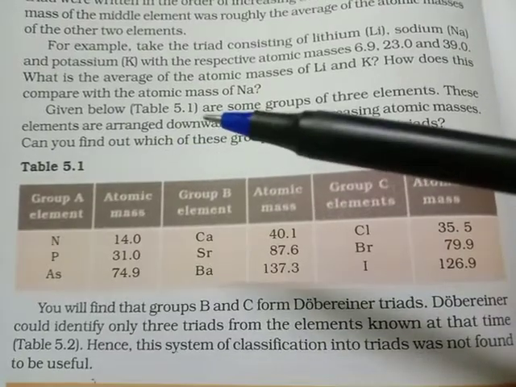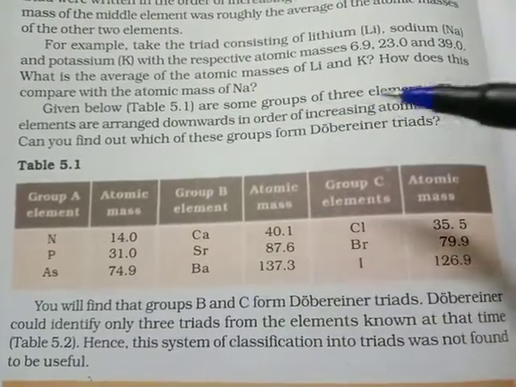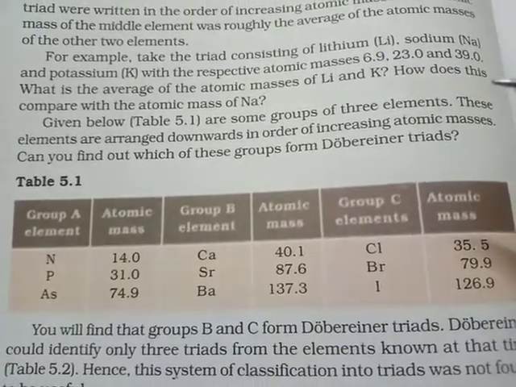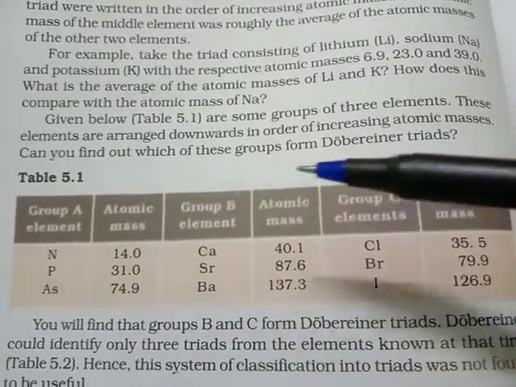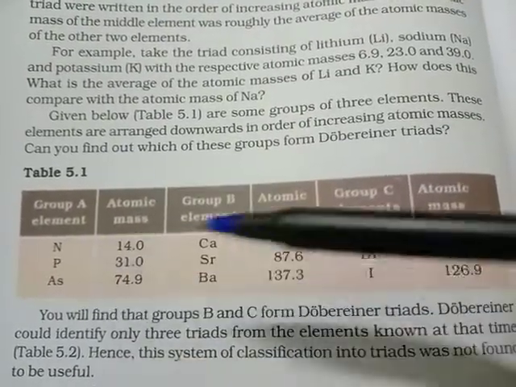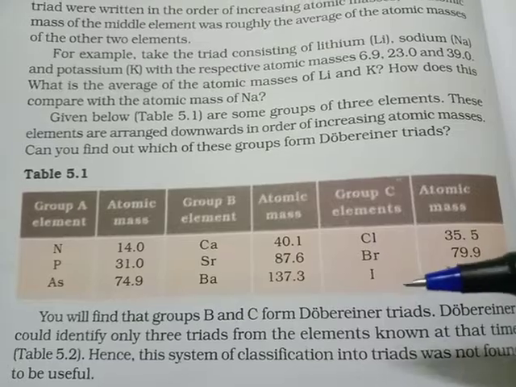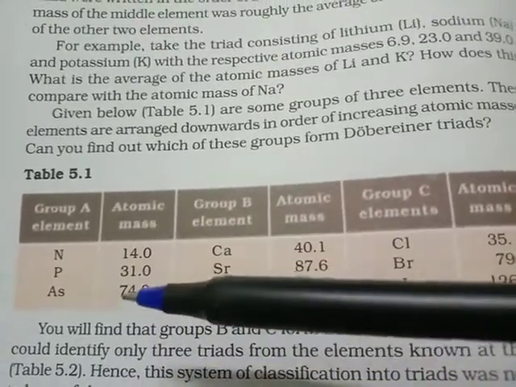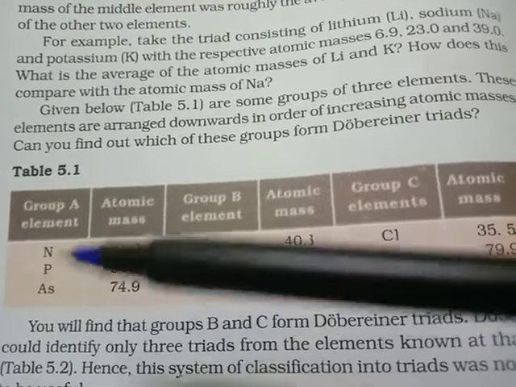Given below in Table 5.1 are some groups of 3 elements. These elements are arranged downwards in the increasing order of their atomic masses. Can you find out which of these groups form Dobereiner's triads? So in Table 5.1, some groups of 3 elements are given with their corresponding atomic masses in increasing order of atomic mass. We have to find out whether they are triads or not.